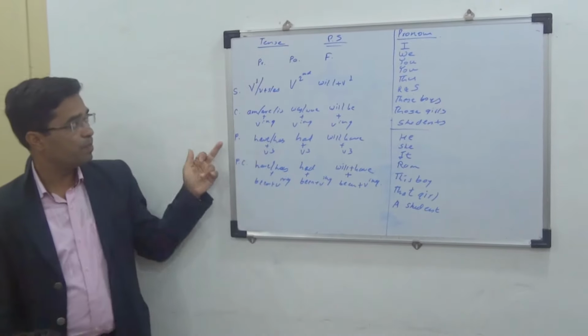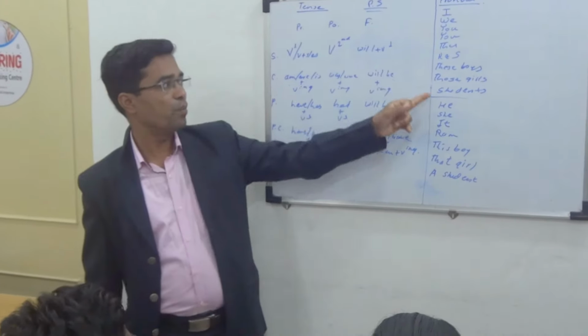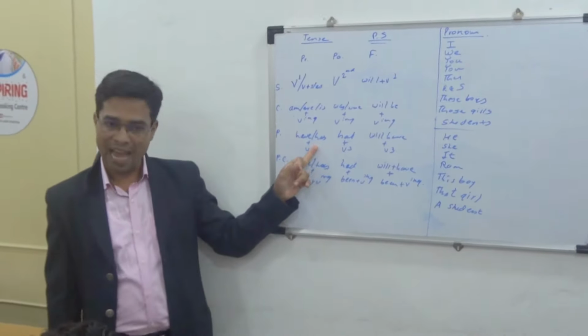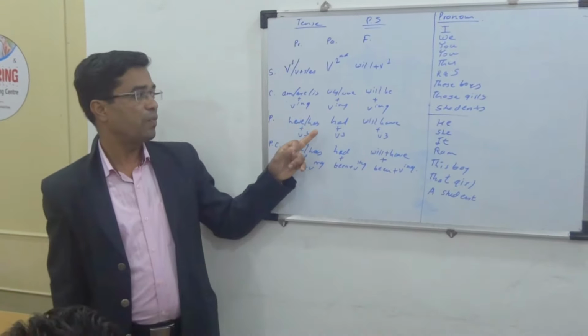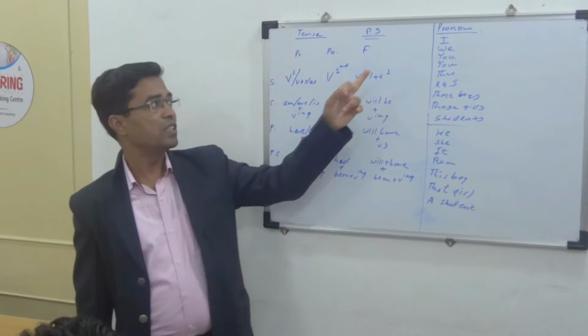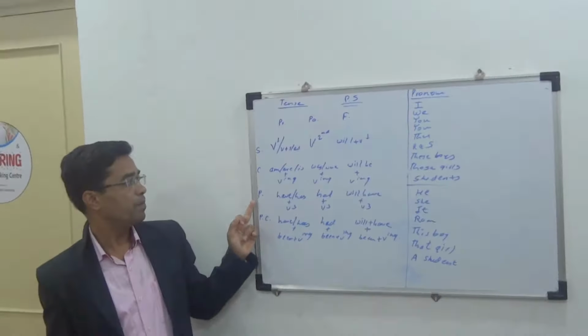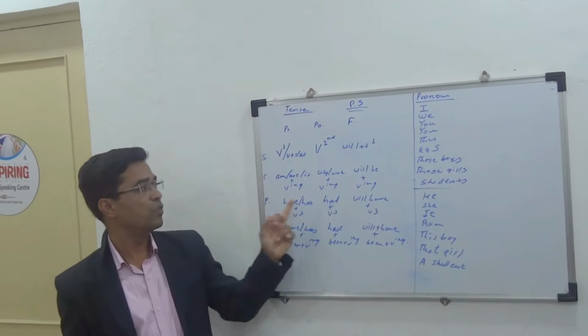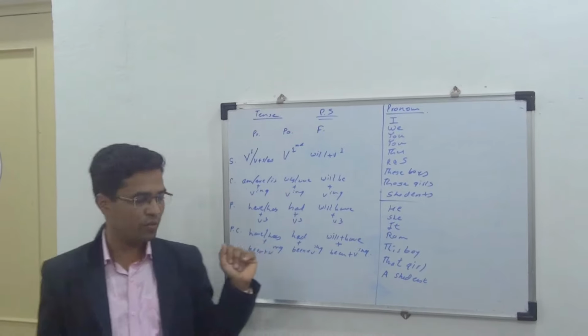And in present perfect tense we use have with the I group pronouns and we use has with he group pronouns. In past perfect tense we use had with I group and he group pronouns. In future perfect tense we use will have with the I group pronouns and with the he group pronouns.